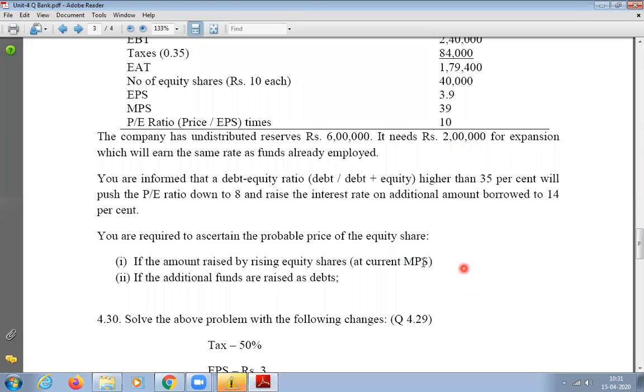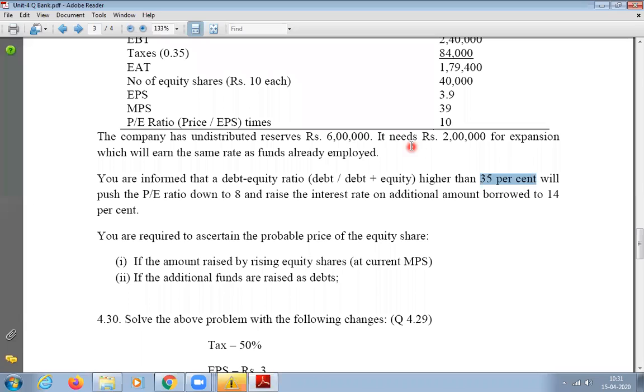For that, what do we need to calculate? First, we need to prepare the capital structure, including the existing and the new capital, and then calculate the debt equity ratio for both the equity option and the debt option. If for the equity option the debt equity ratio is less than 35%, then your PE ratio will be 10 only, and the borrowed amount rate will be only 12%.